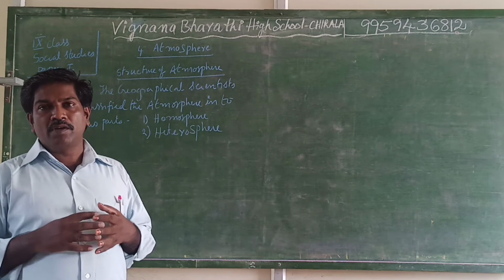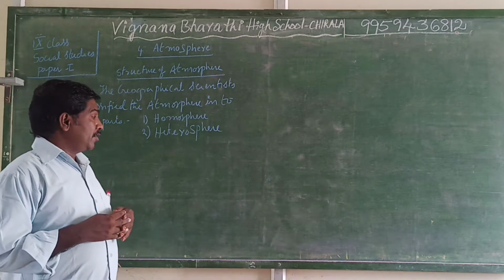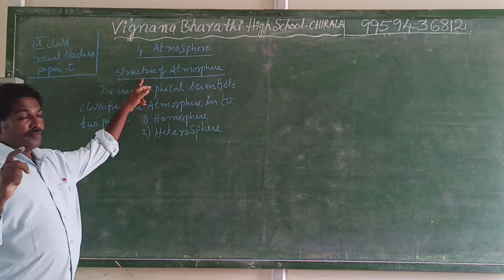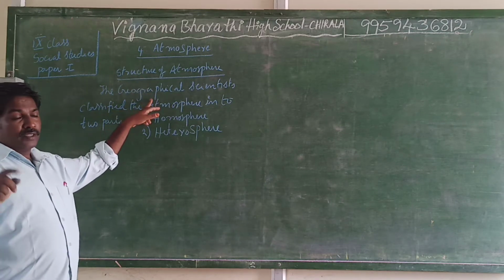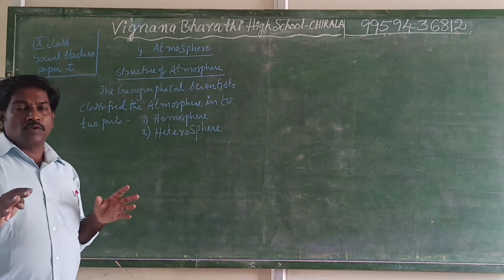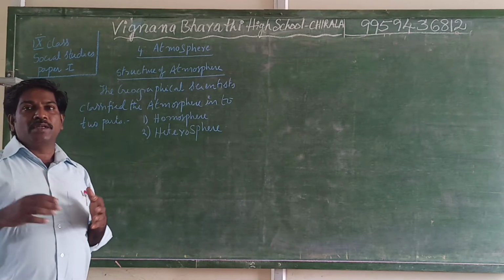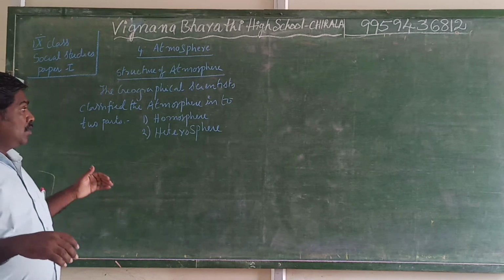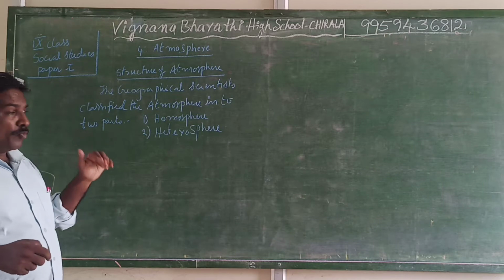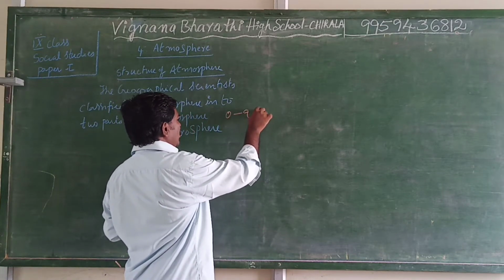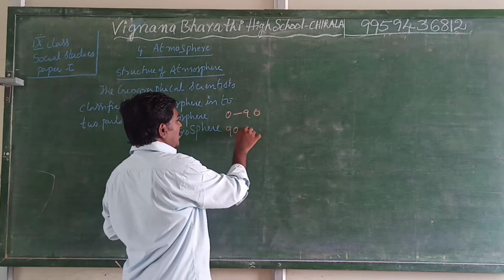Now we are going to discuss the important one, that is the structure of the atmosphere. Geographical scientists observed the total atmosphere, and it is divided into two parts: 0 to 90 kilometers, and 90 and above.